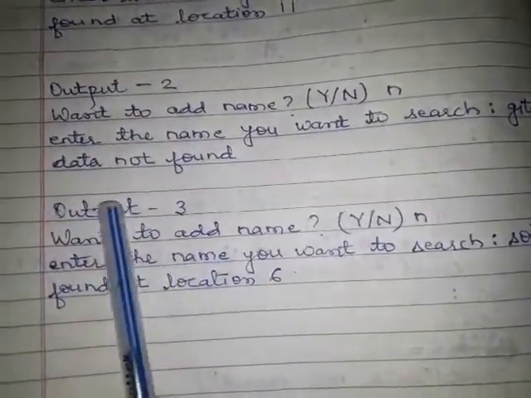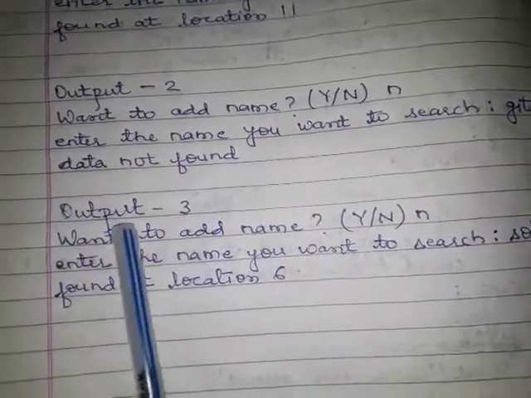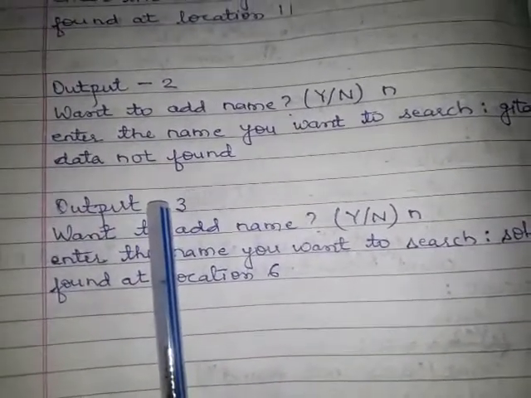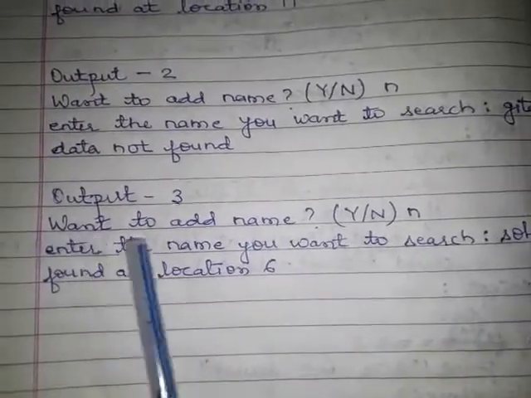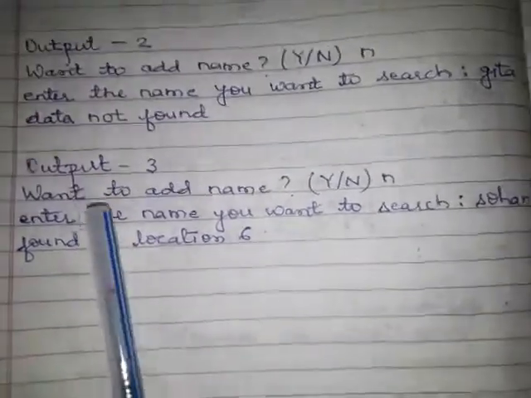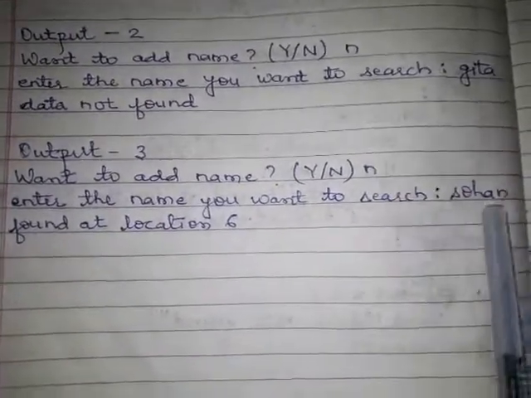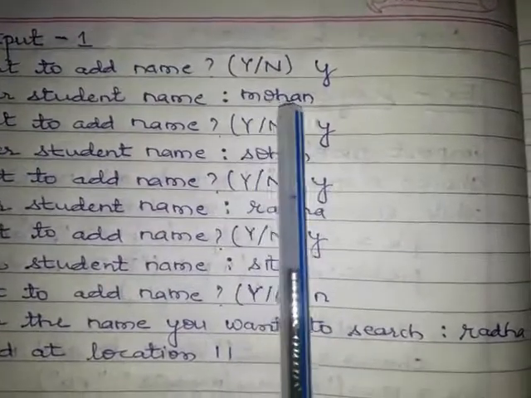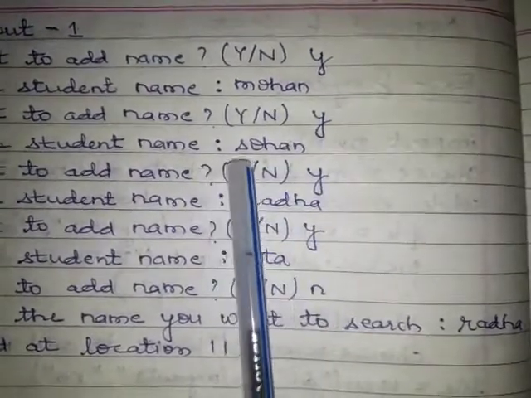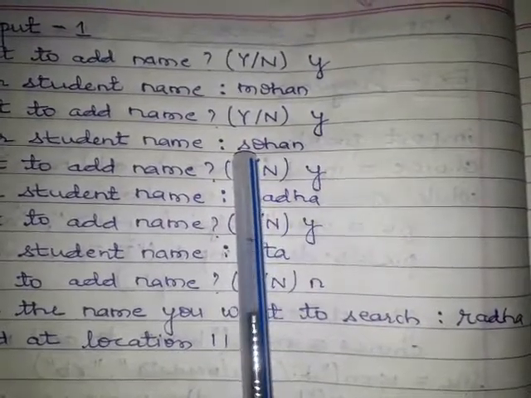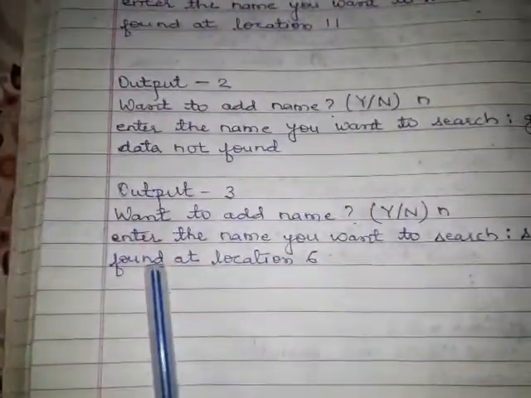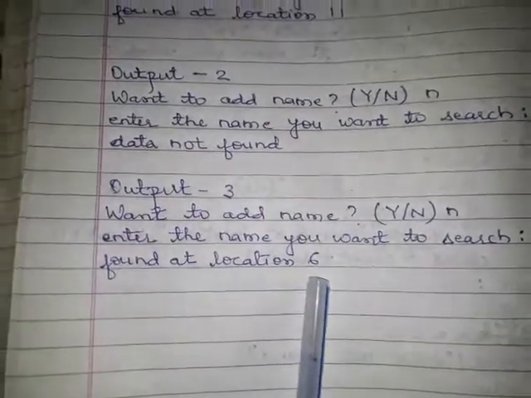Here is another case. If you want to search a name which is already present in the file, but you don't want to append any new value. Want to add name? No. Then enter the name you want to search: Sohan. What is the location of Sohan? The 6th location. The first letter which is matched, its index is 6, so it is found at location 6.